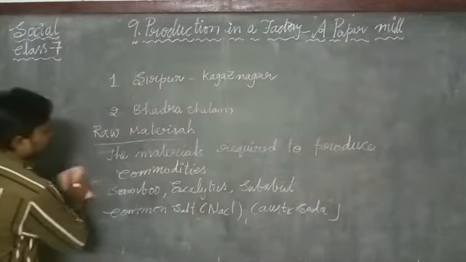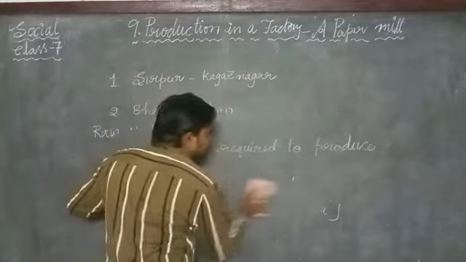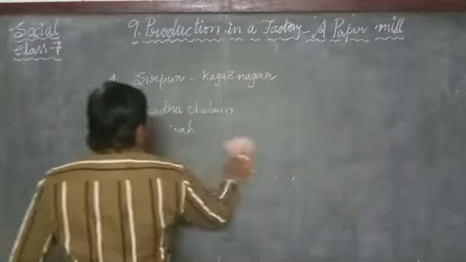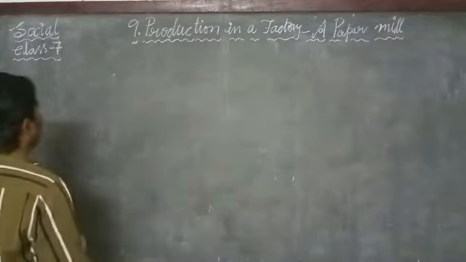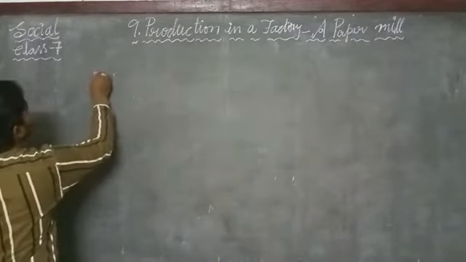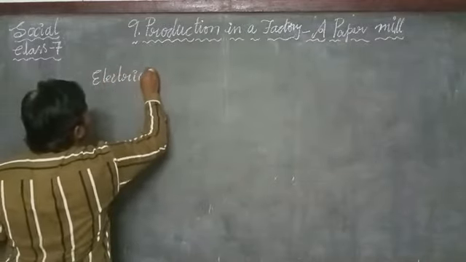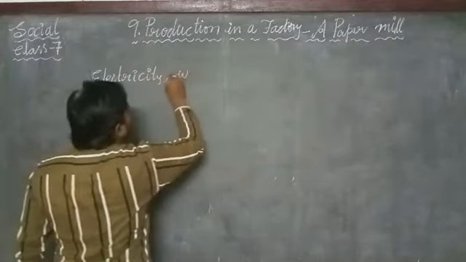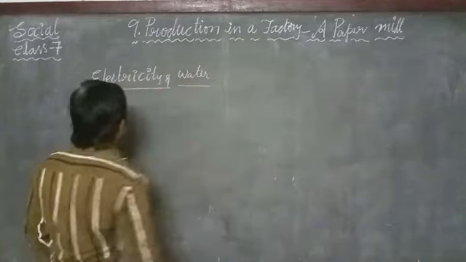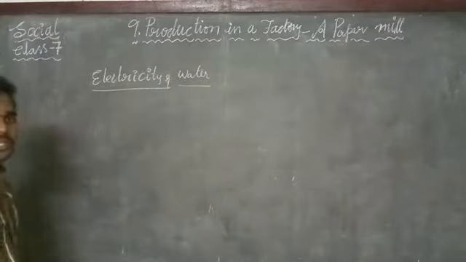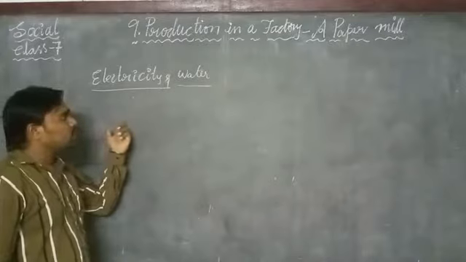Now let us see the electricity and water usage in paper mills. To run machines in a factory, electricity is the most required thing.